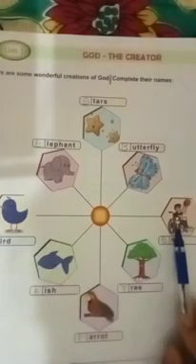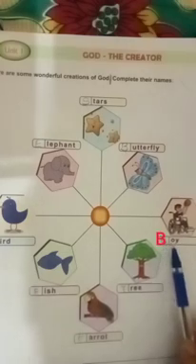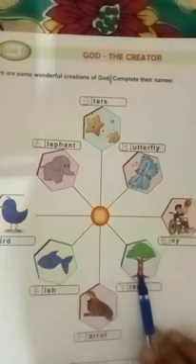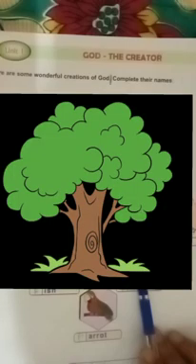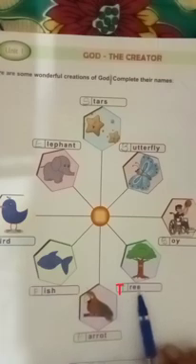Whom do you see in the next picture? A boy. Check if the spelling of boy is correct. What is missing? B. So write the B in the blank box. B-O-Y, boy. What do you see in the next picture? Tree. What is missing in the spelling? T. T-R-E-E, tree.